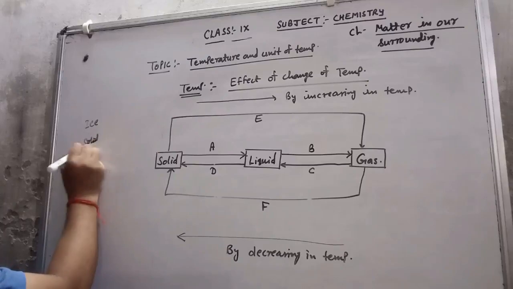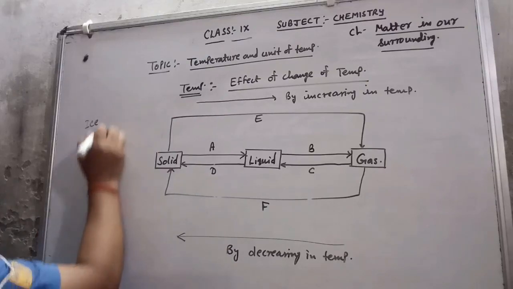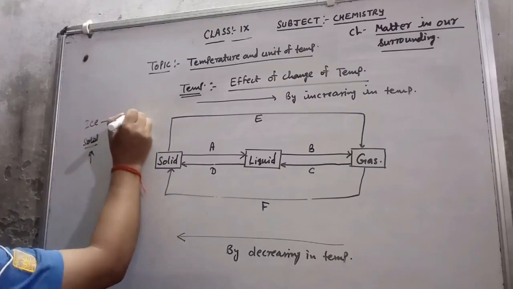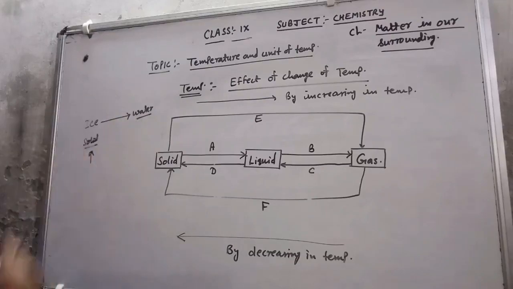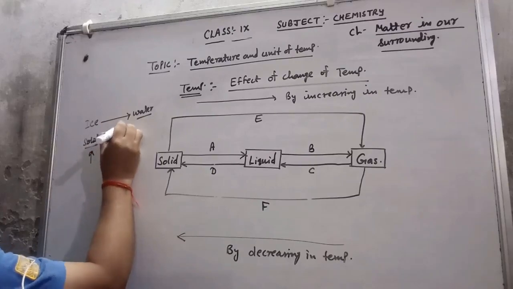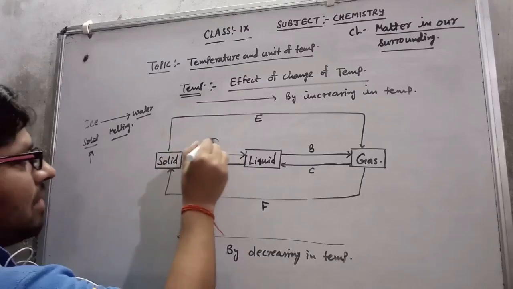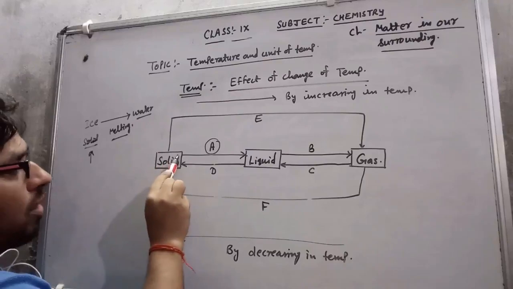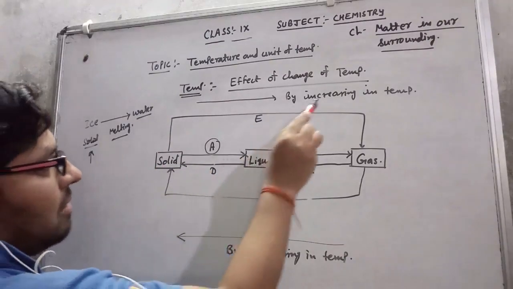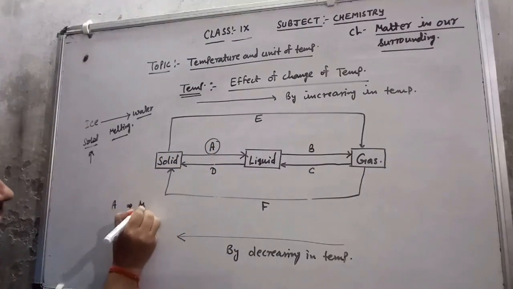For example, suppose I have ice, which is in solid form. I am going to increase the temperature of this ice. So what will I see? The ice is going to be converted into water, meaning the ice is going to melt. So the process is called melting. Same here, the process A is called melting, because in this process a solid is converted into liquid by increasing the temperature. So the name of process A is melting.